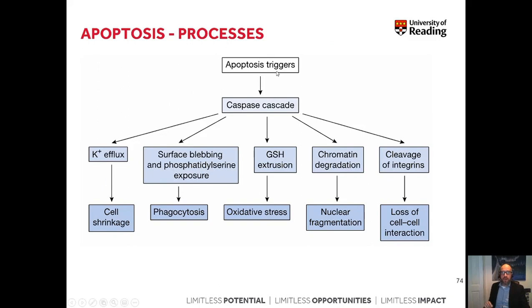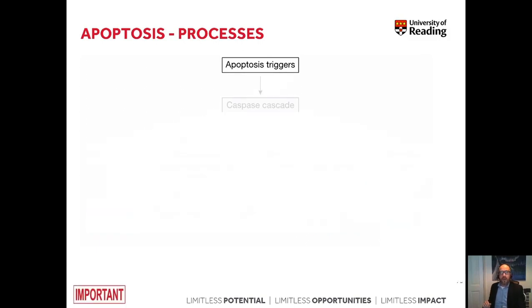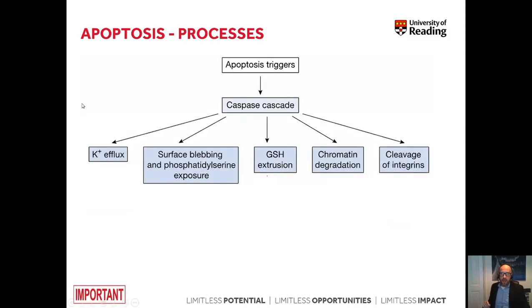So once apoptosis is triggered, this leads to activation of the caspase cascade. This in turn leads to K+ efflux out of the cell, and this is something quite important because this does not happen in necrosis. Once the caspase cascade is activated, this leads to surface blebbing and phosphatidylserine exposure. We have GSH extrusion, chromatin degradation, and cleavage of proteins called integrins.